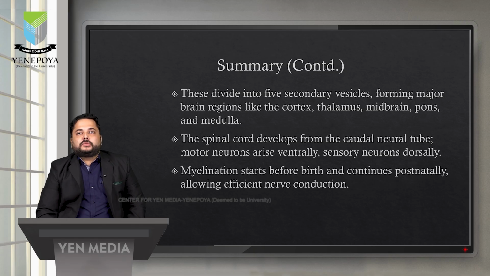The spinal cord develops from the caudal neural tube, and motor neurons from the basal plate arise ventrally, and sensory neurons from the alar plate arise dorsally. The process of myelination starts before birth and continues postnatally, which helps in efficient nerve conduction.